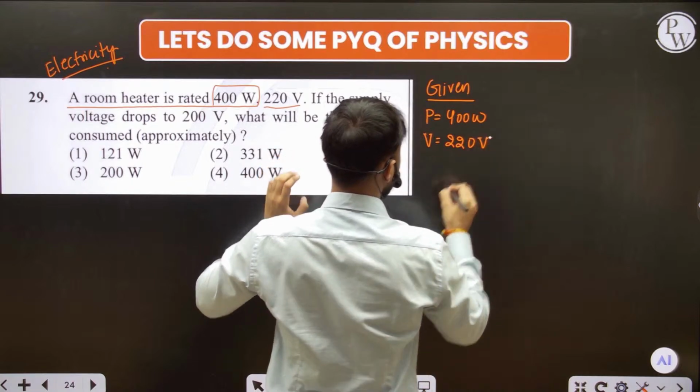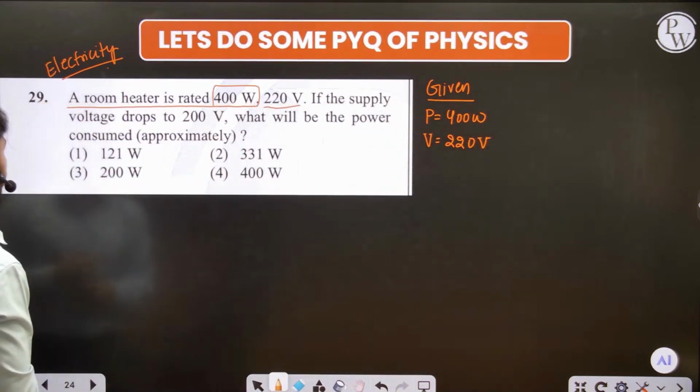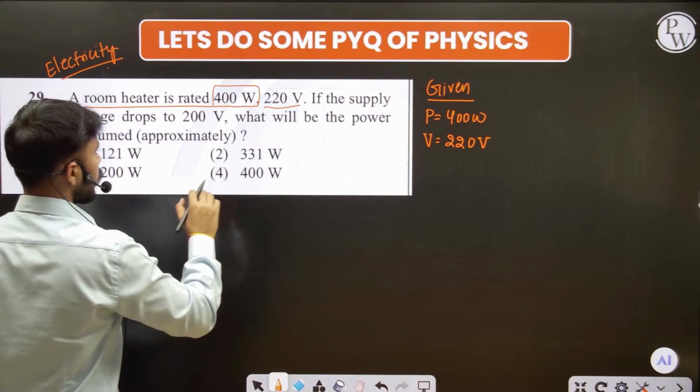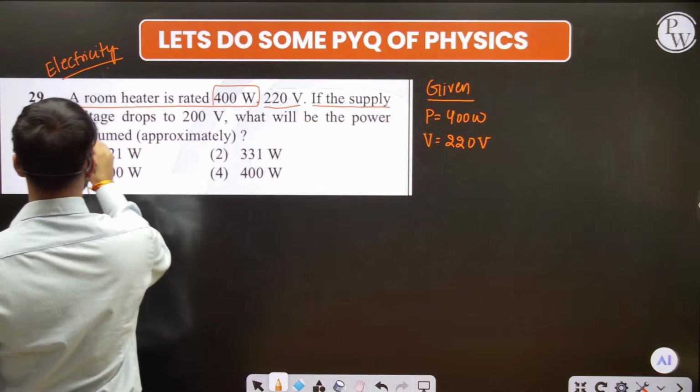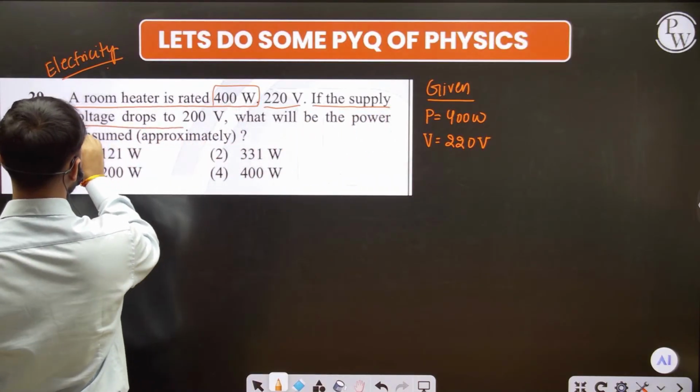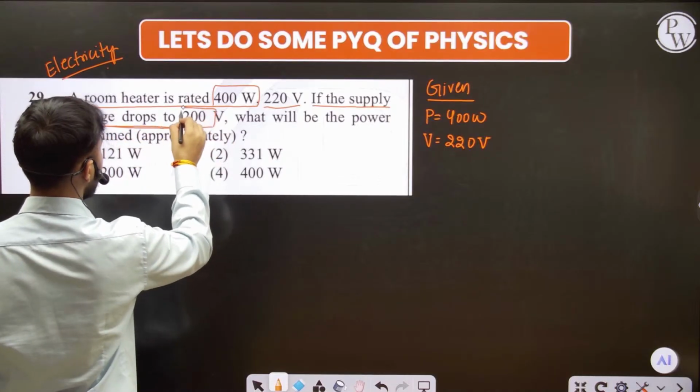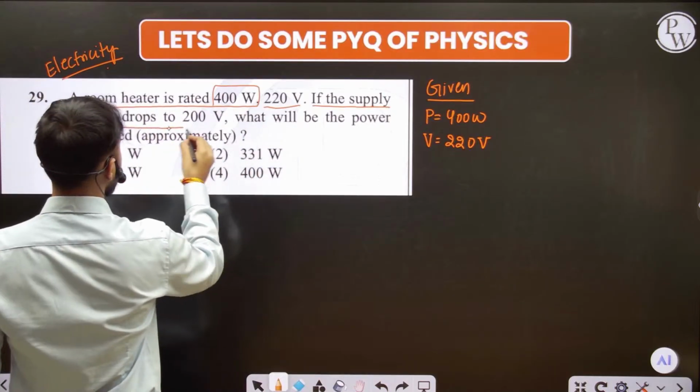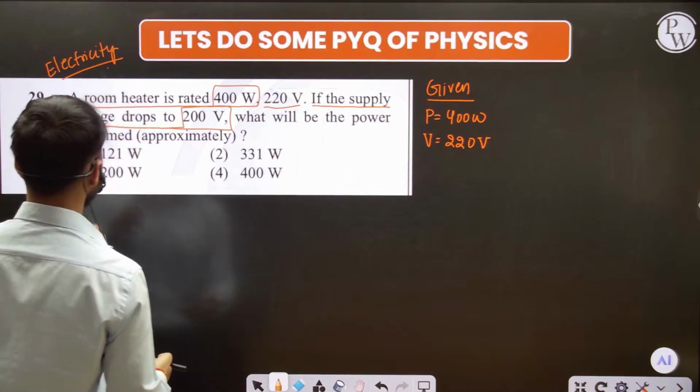220 volt. Okay, so the question is, if the supply voltage drops to 200 volt, then what will be the power consumed approximately?